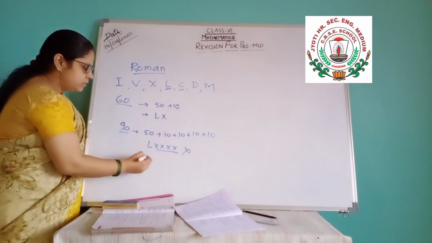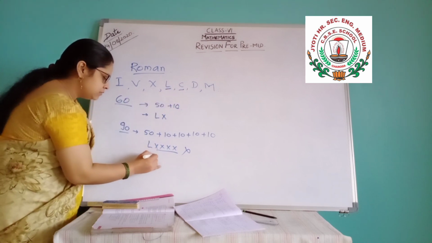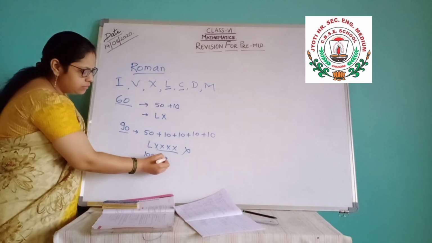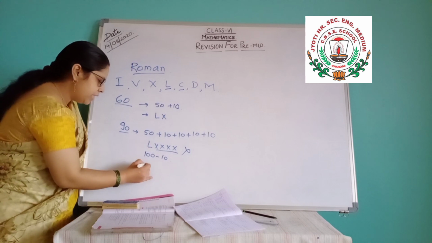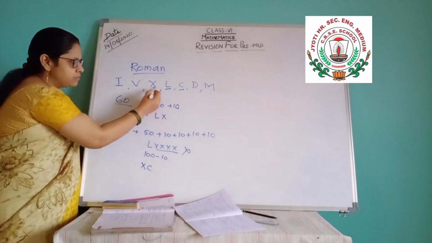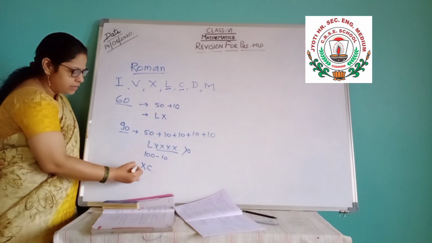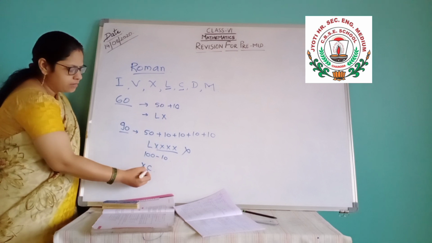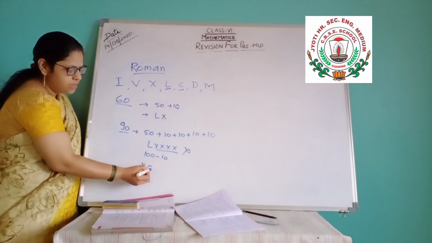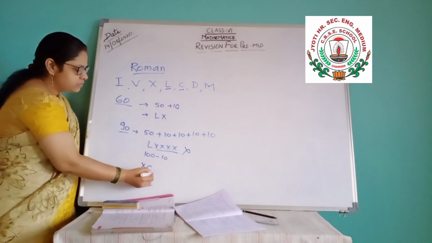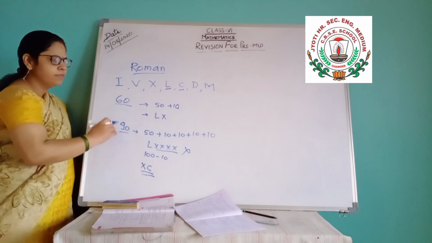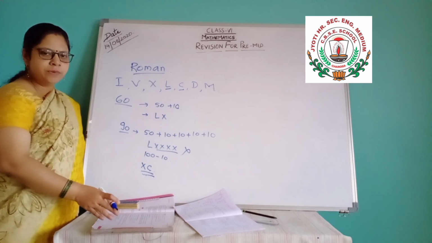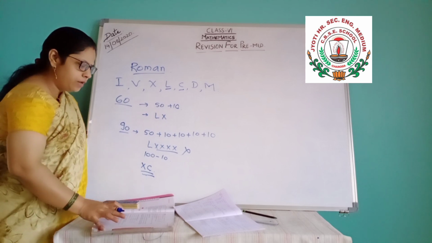Now 100. C is 100. So 100 minus 10 is also 90. So the minus part you write in front: X, C. X means 10, and doing minus means it goes on the front side, and 100 goes at the next part, means XC. That is, C 100 minus 10. So this is the answer for 90. Many more, like 40 and 45, are there. Examples I have already written in your copy.